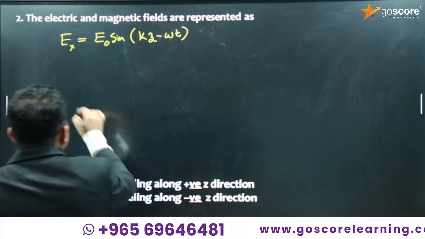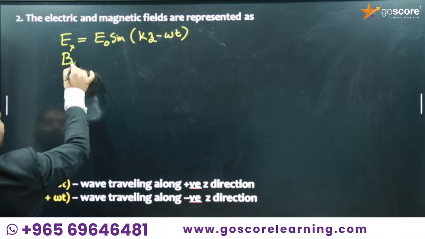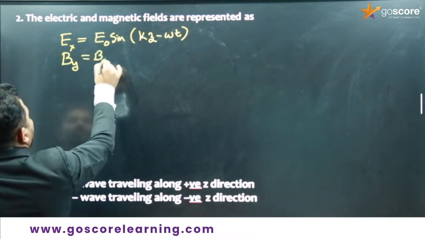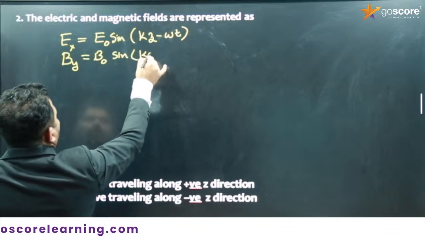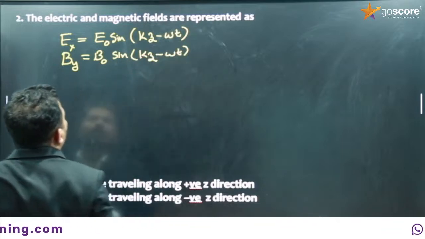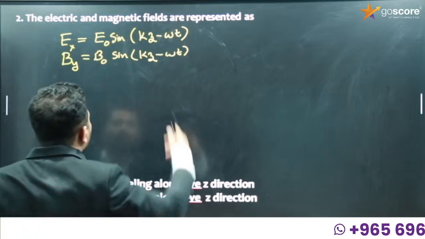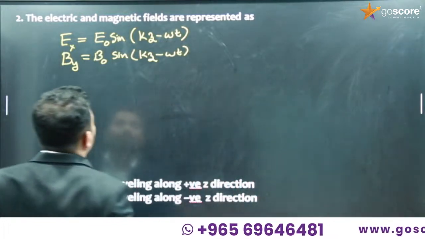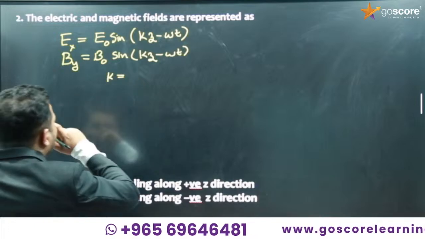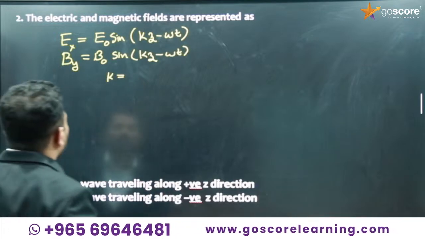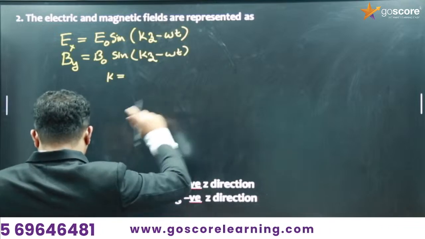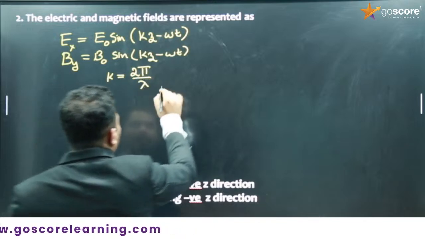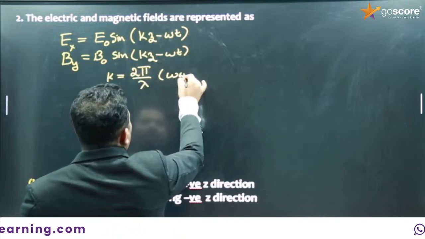I will explain each term. And if the magnetic field is along the y direction, the representation is By equals B0 sine of kz minus omega t. Here E0 and B0 are the peak values of the electric and magnetic field vectors, as you know from the representation of waves. And k is also known as the wave vector, which is given by 2 pi by lambda. Lambda is the wavelength.